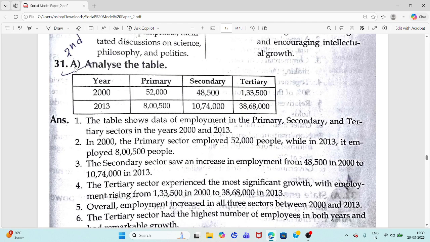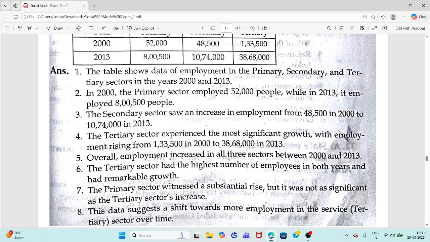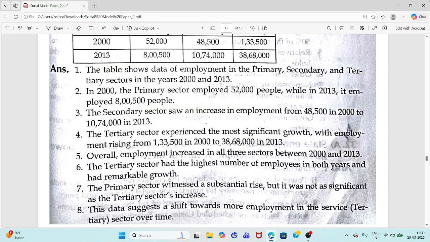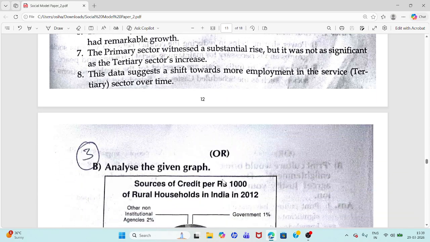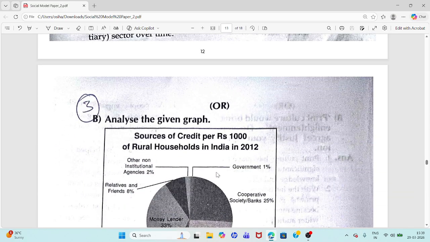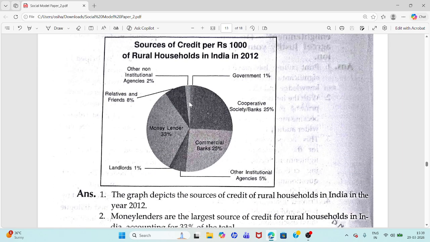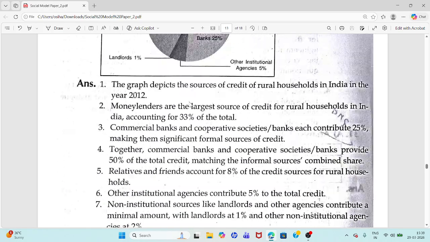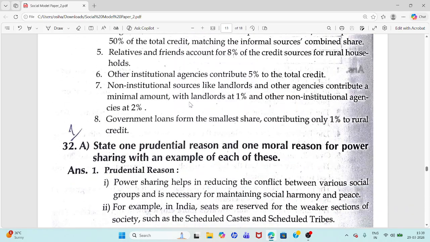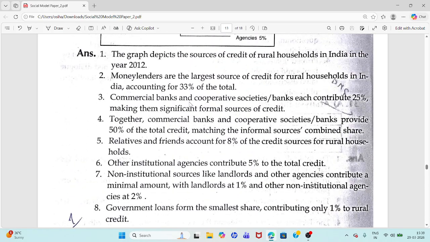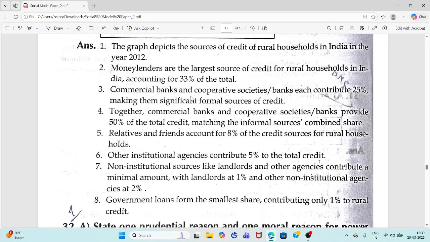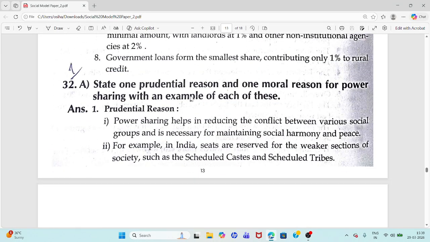Question 31. A. Analyze the table. You have to analyze this table and you have to write some information. I think this is easy for you. Or B. Analyze the given graph. You have to analyze this graph and you have to write. In model paper 1 we have seen this, so I'm just scrolling it. You can learn this. Okay.